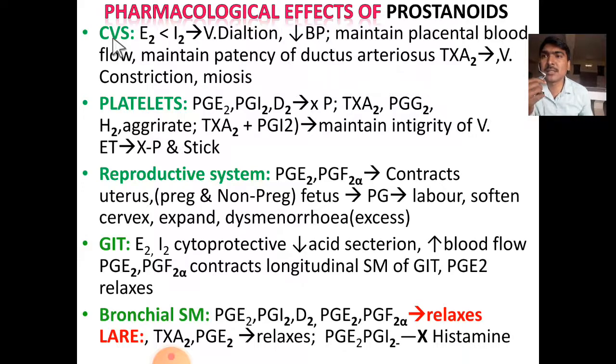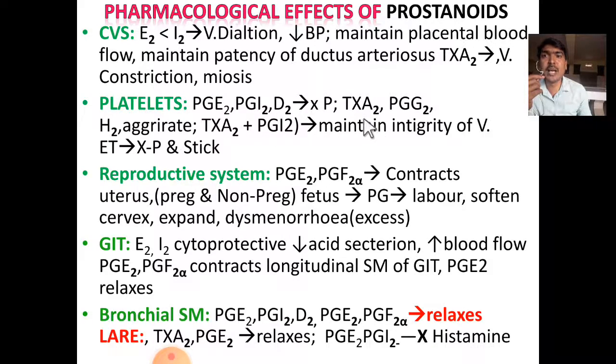Coming to the pharmacological effects of the prostanoids. Activity on the cardiovascular system: the vasodilatory effect of PGI2 is more compared to PGE2. It causes hypotension, maintains the placental blood flow and maintains the patency of the ductus arteriosus. Thromboxane A2 causes vasoconstriction. Coming to activity on platelets, PGE2, I2 and D2 inhibit platelet aggregation.